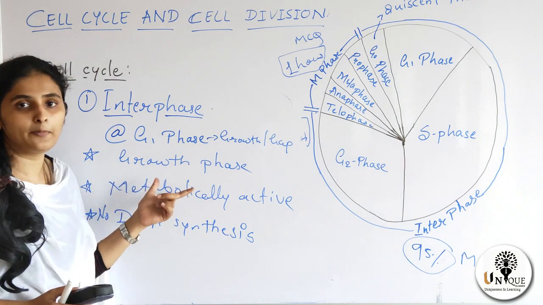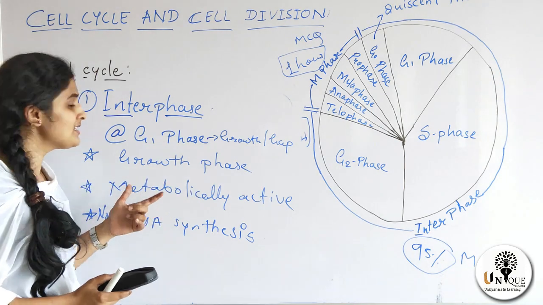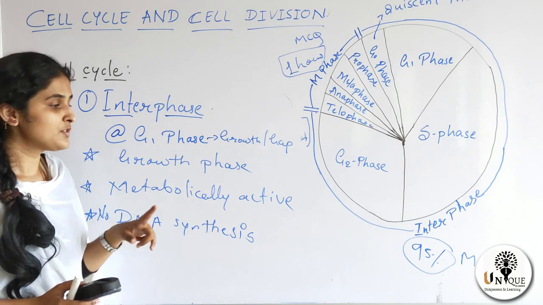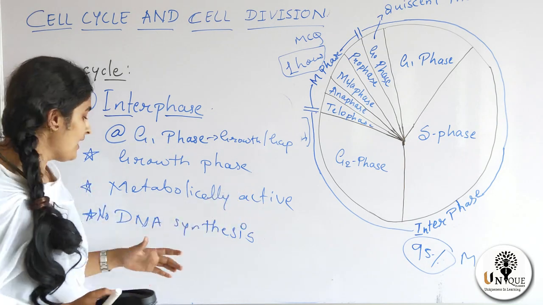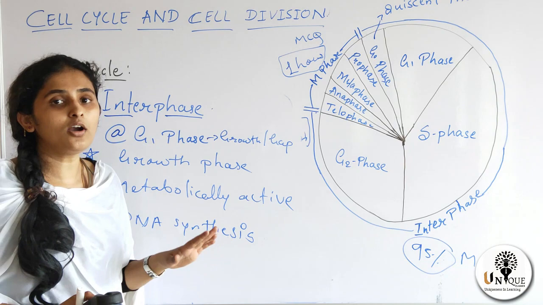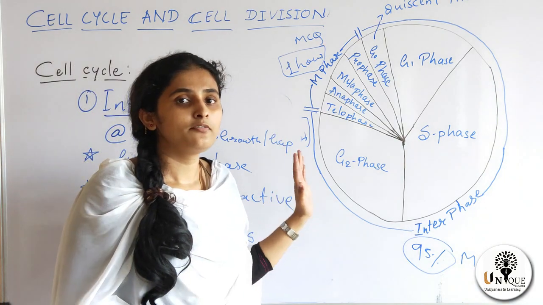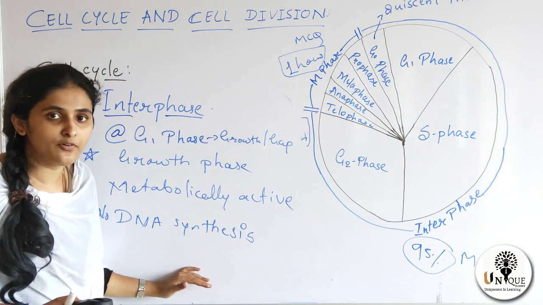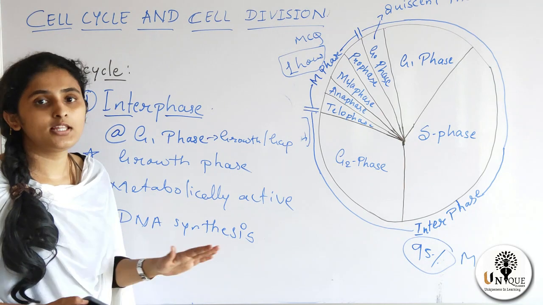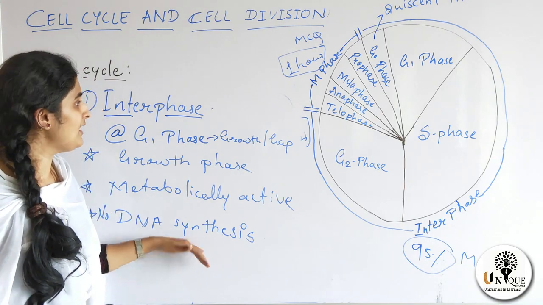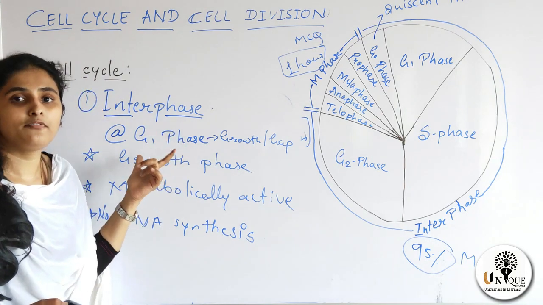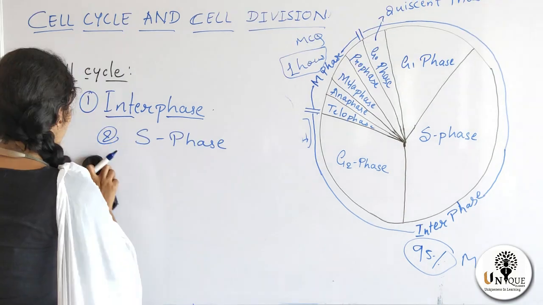And what events are going to happen here? First, growth is taking place, cell is growing here, and second, cell is metabolically active, so ATP formation is taking place there, and DNA synthesis does not take place in G1 phase. So cell is only preparing for the cell division. No synthesis of DNA is taking place in G1 phase. So this is the first phase of interphase.